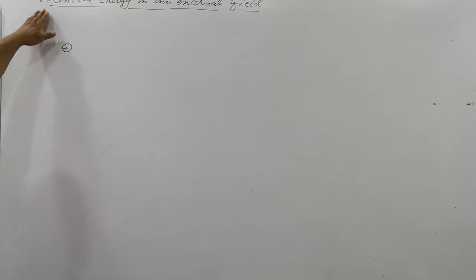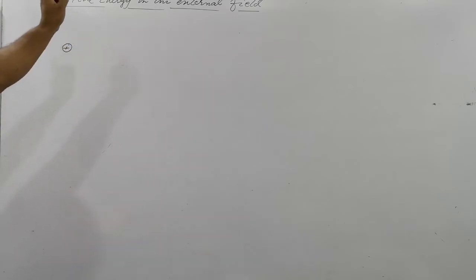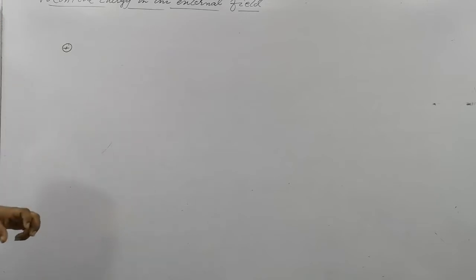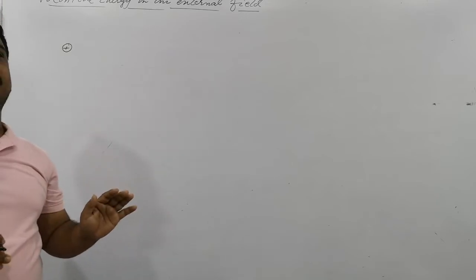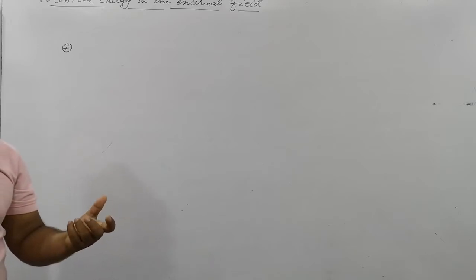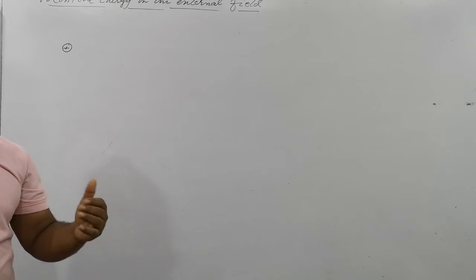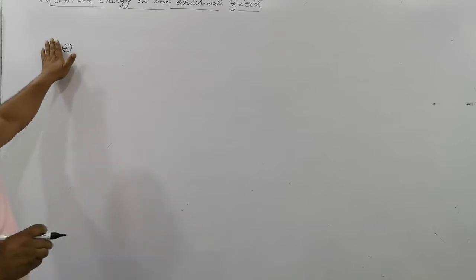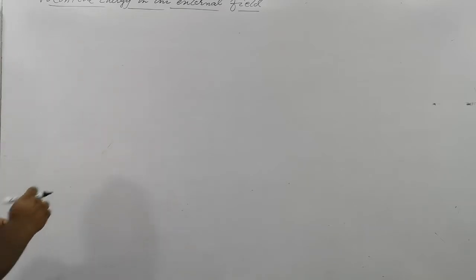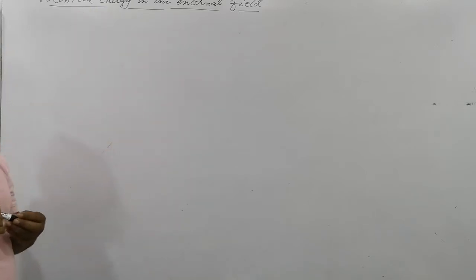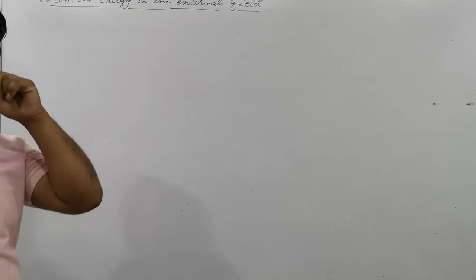But in this case, potential energy in an external field means we will not specify the source of the field. We will not give any illustration of the field here. Is that clear? We simply say that the strength of the field is this much. Clear? So the last time we discussed what potential energy is. Not only now, you also studied it in the previous class, right?